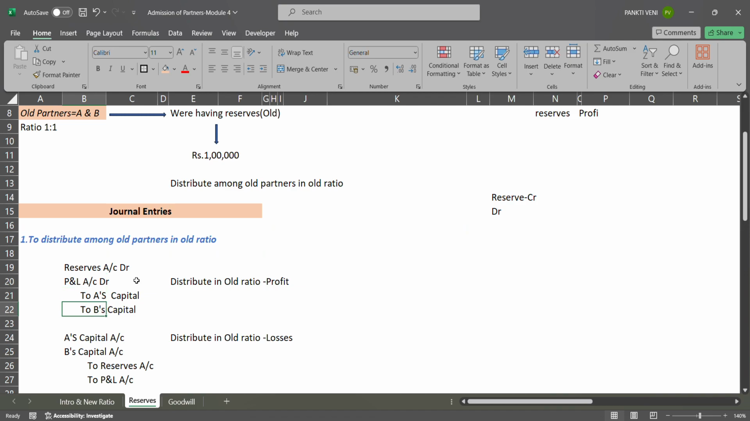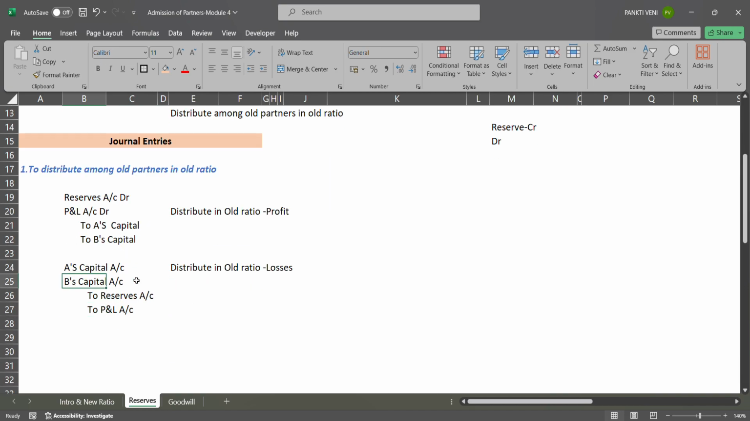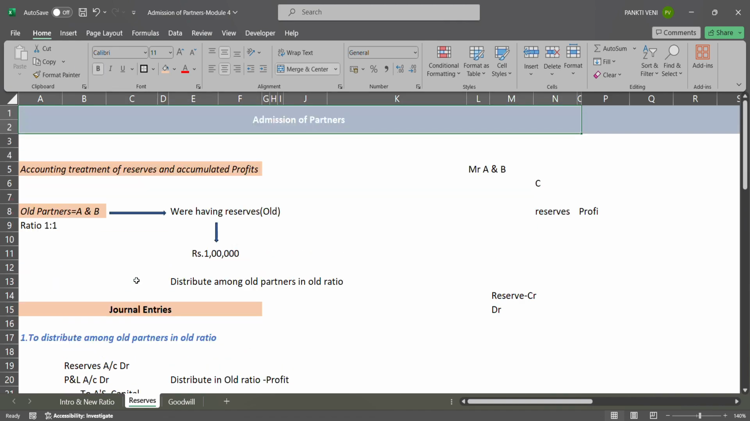It is profit. You are adding profit to A's capital and B's capital. You are giving something to partners. So that's why you are crediting profit here. Now when it's a loss, opposite entry. When it's a loss, opposite entry. So this was for accumulated reserves and accumulated profit.